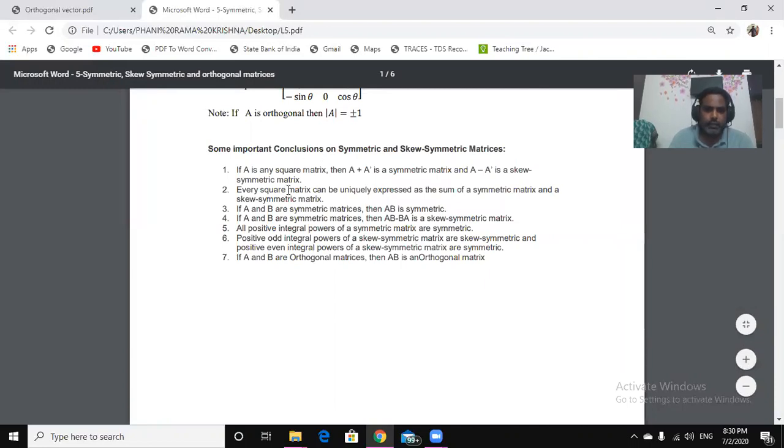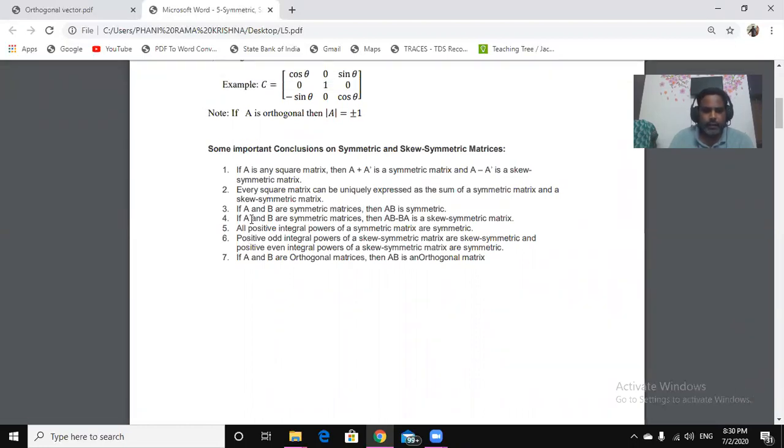This is one of the fundamental properties. Every square matrix can be uniquely expressed as the sum of a symmetric and a skew symmetric matrix. If A and B are symmetric matrices, then A into B is also a symmetric matrix. If A and B are symmetric, then AB minus BA is skew symmetric.